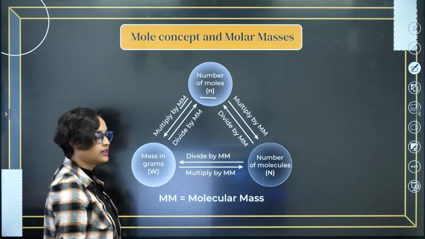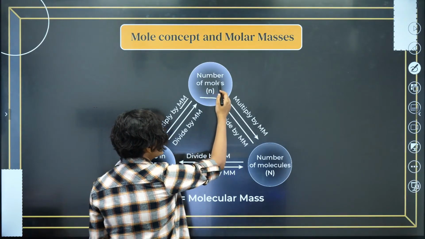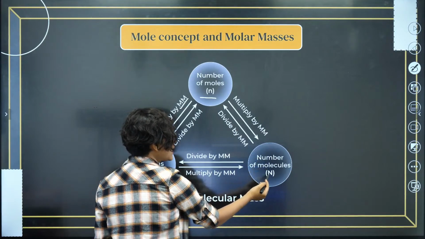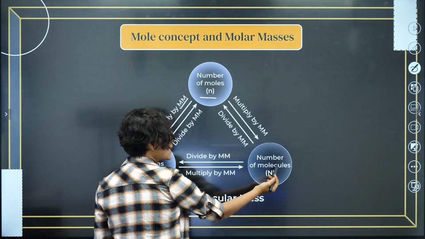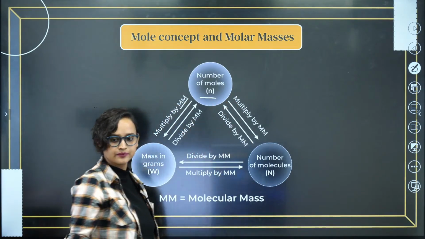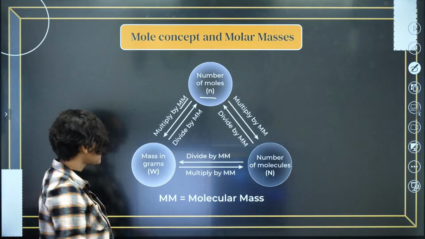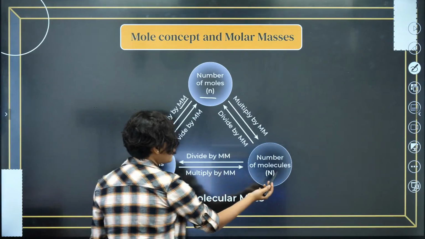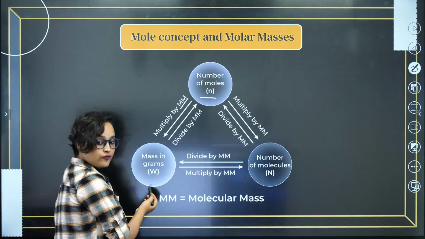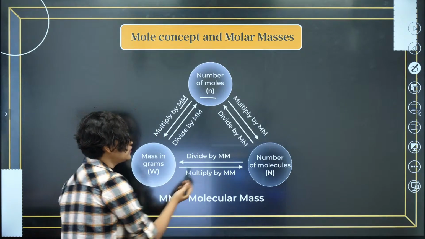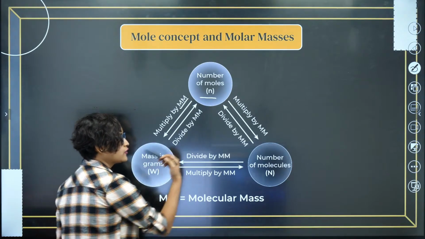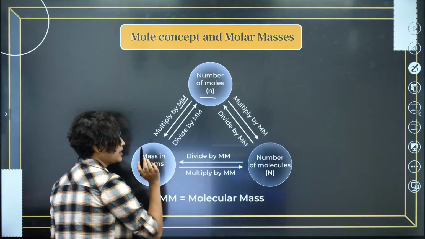If number of moles is given and you have to find number of molecules, multiply it with molar mass. If number of molecules is given to you and you have to find number of moles, then divide it by molar mass. Yes? Okay. If number of molecules is given to you and you have to find mass in grams, then what will you have to do? Divide it by molar mass. If mass in grams is given and you have to find number of molecules, multiply by molar mass.